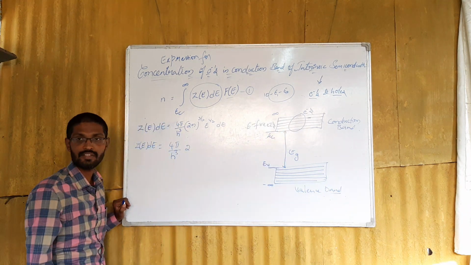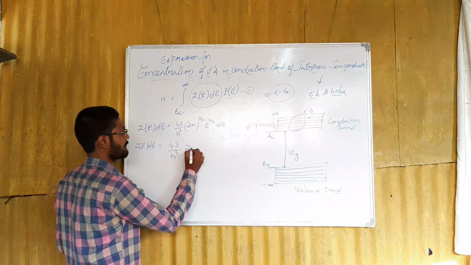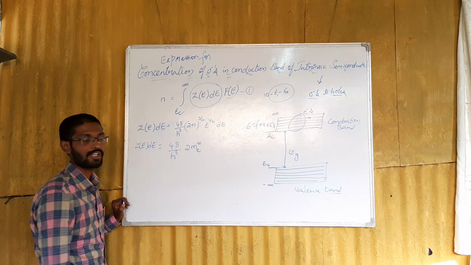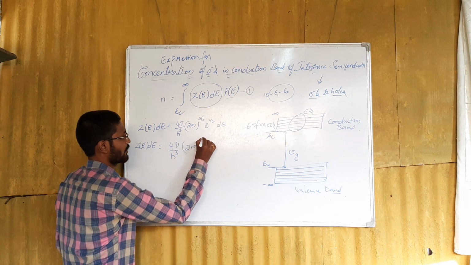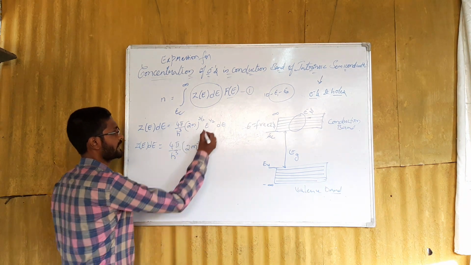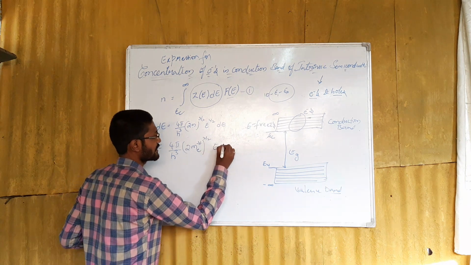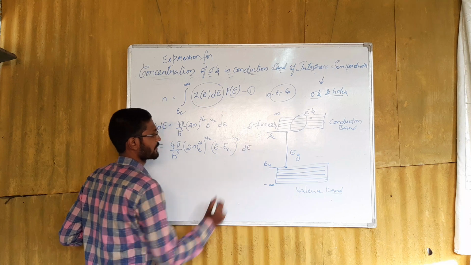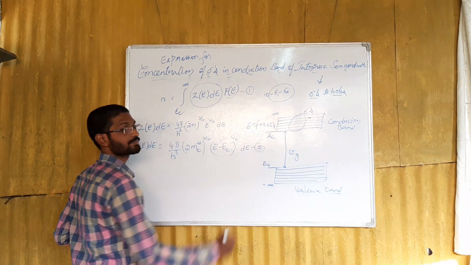In the conduction band the charge carriers are electrons, therefore m is represented by me star, the effective mass of the electron: 2 me star whole to the power of 3 by 2, and E can be replaced by E minus Ec whole to the power of 1 by 2 into dE. So this is equation 2.